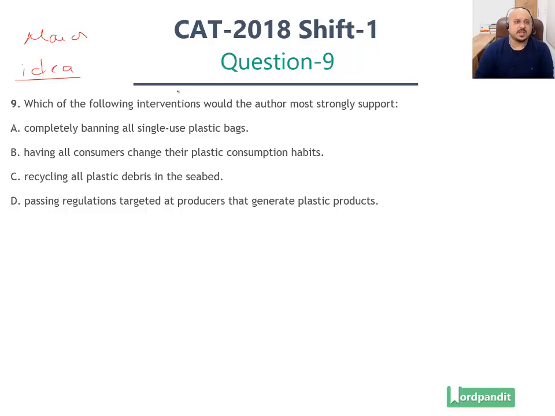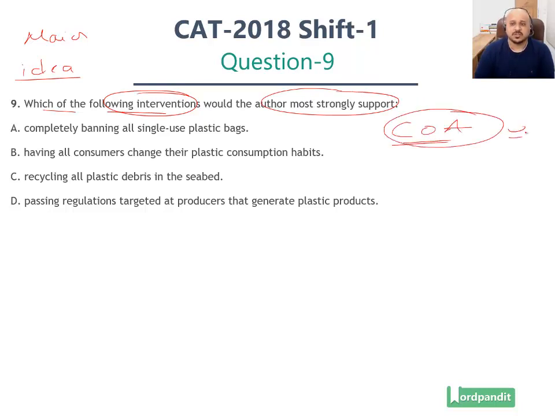Now, in order to identify the answer, we will have to identify the main idea and the purpose of the author of the passage. Why so? The question specifically asks which one of the following interventions would the author most strongly support. Here, the word interventions refers to nothing else but the likely course of action. What is it that the author of the passage is going to agree with? What is it that he's going to recommend, support, urge people to do?